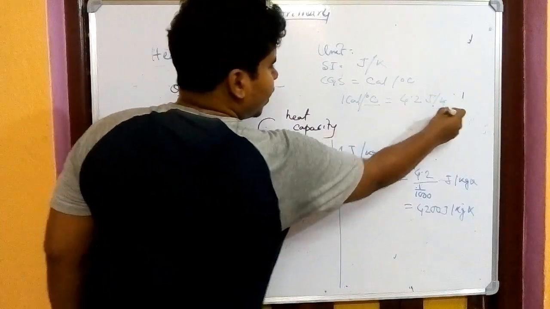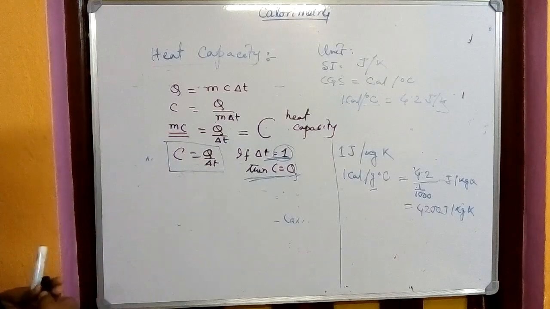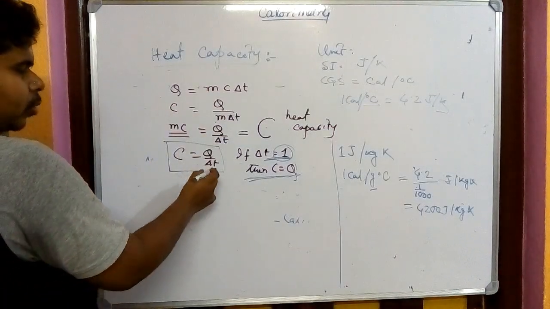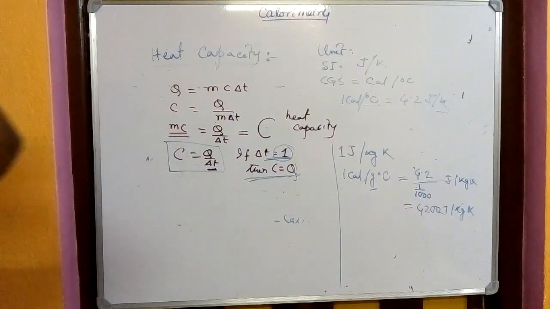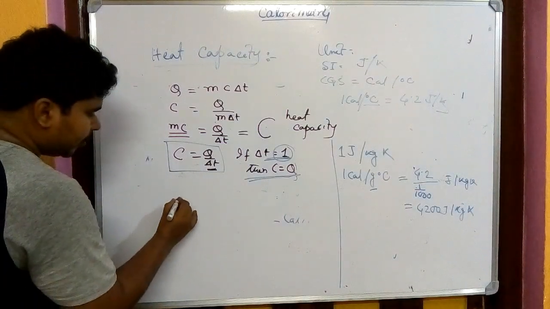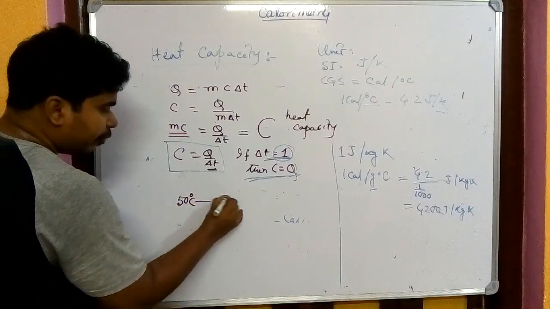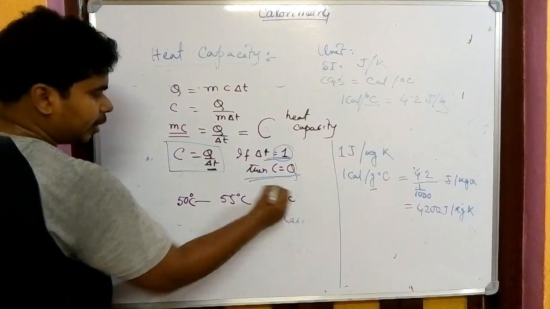Because degree centigrade and Kelvin, as we showed the logic in the previous explanation, come from del T, the temperature difference, and the temperature difference is the same for degree centigrade and Kelvin. If the temperature goes from 50 degree to 55, the temperature difference is 5 degree centigrade.